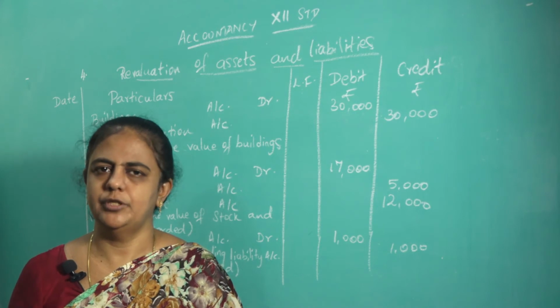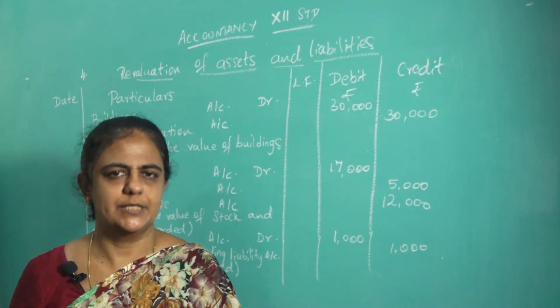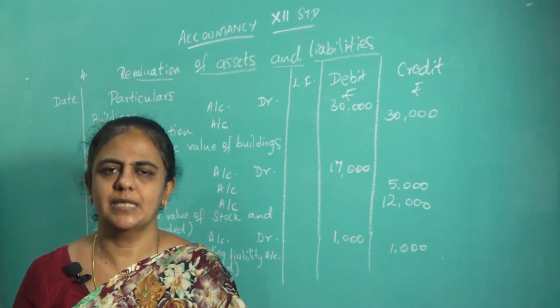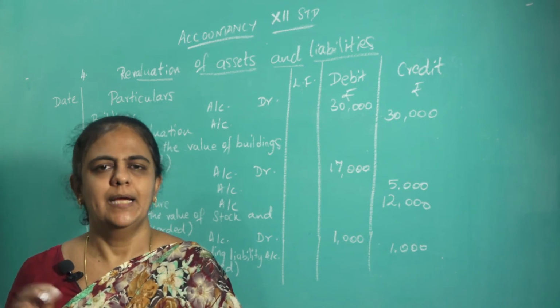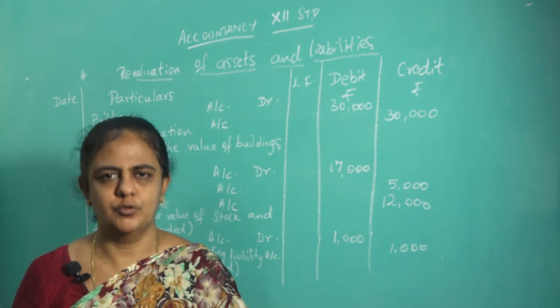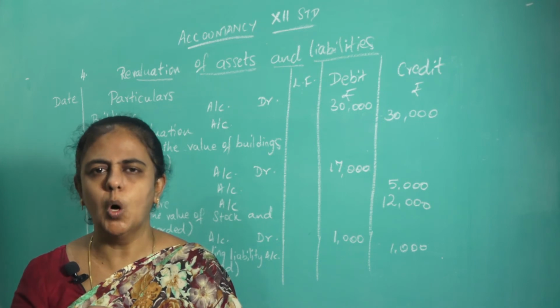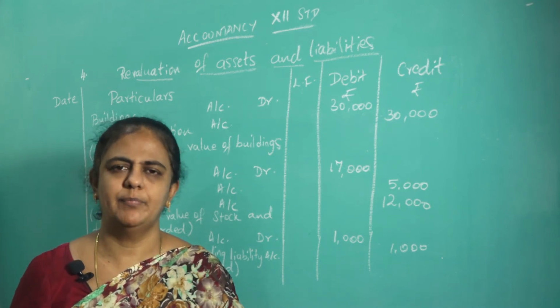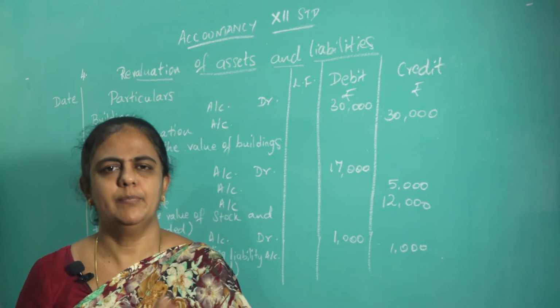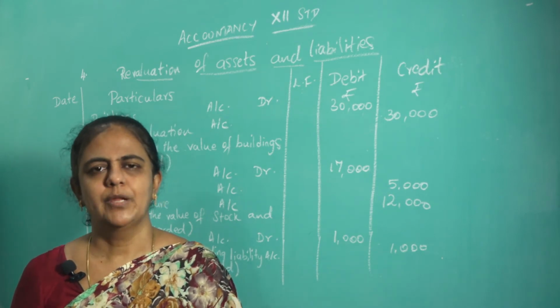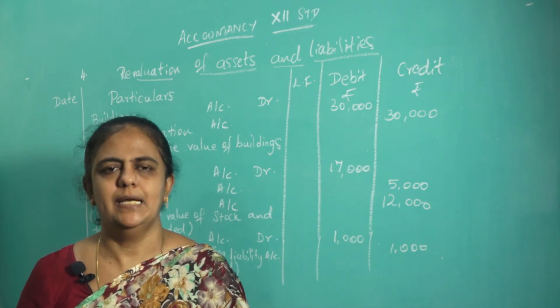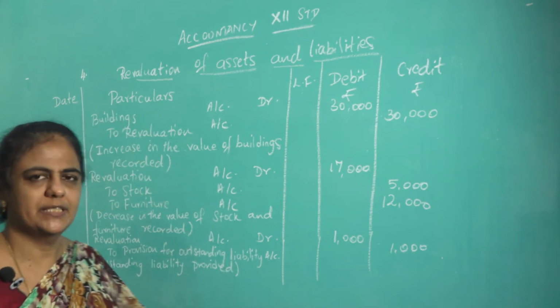We don't give anything to the new partner. But here, in case of retirement, we transfer the profit and loss to the retiring partner also. So you have to give for all the partners. So now you have to prepare the revaluation account, find the profit and loss, and transfer to all the partners' capital account. So leave some space for that journal.